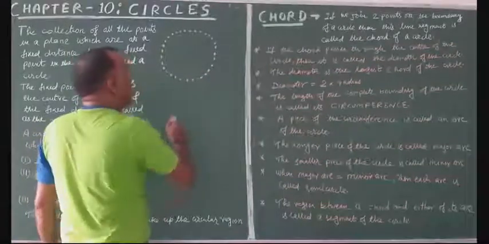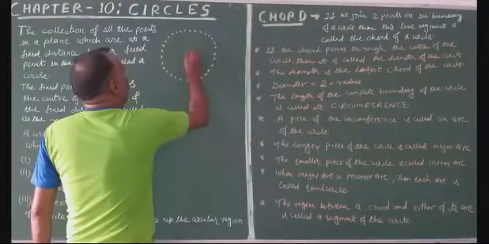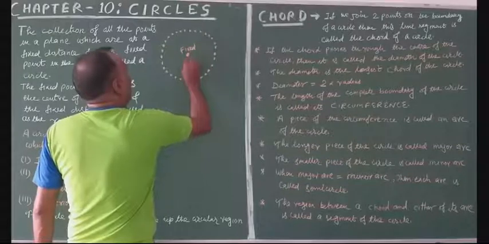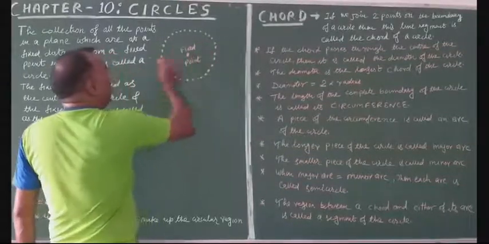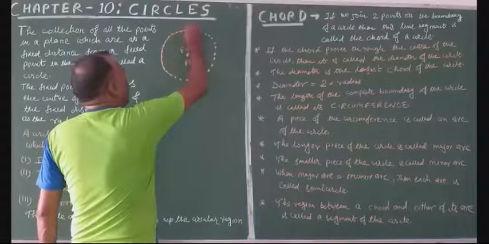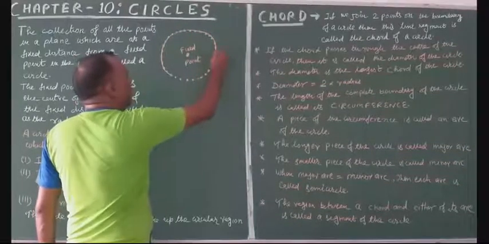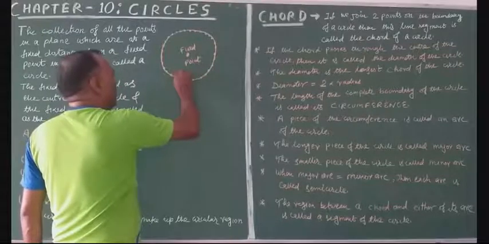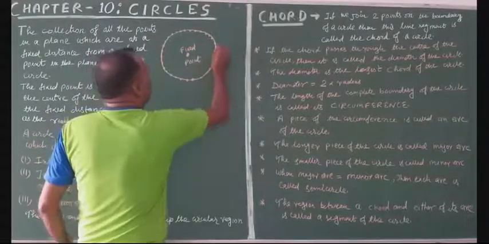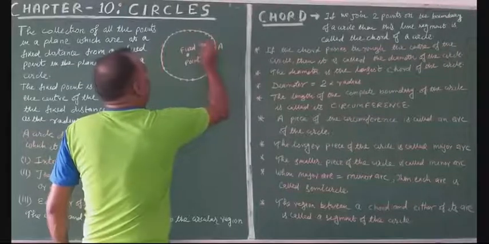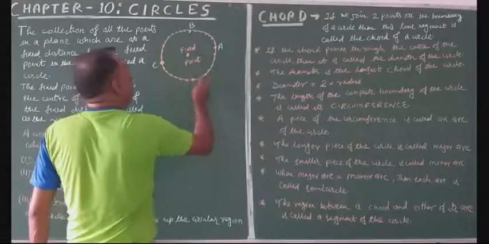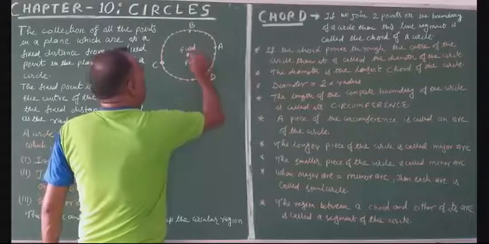And this is any fixed point. If we join all these points in this way, and the distance of these points, suppose this is point A, this is point B, this is point C, etc. These are the points.